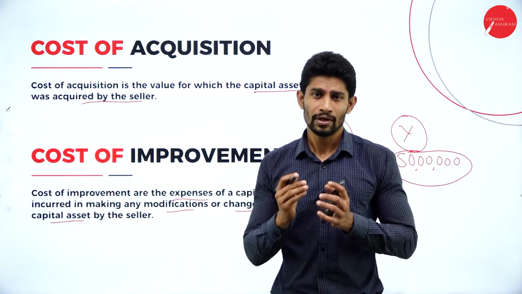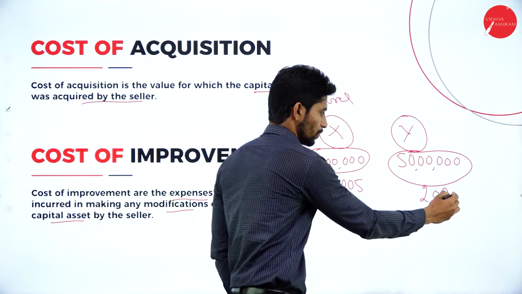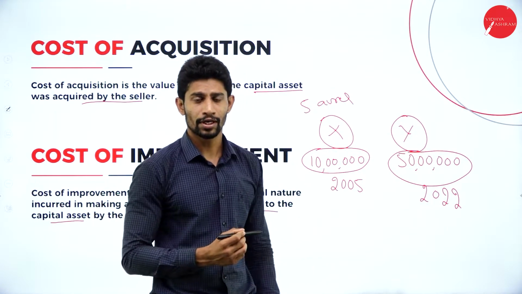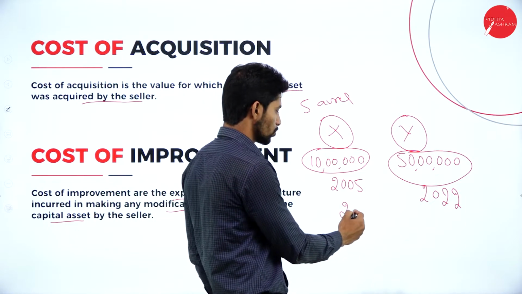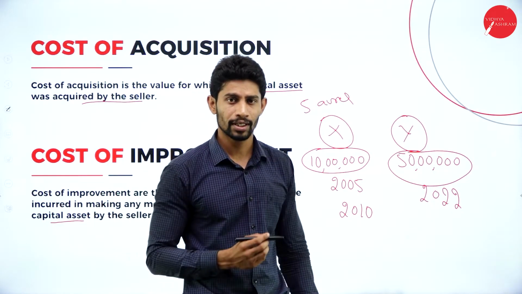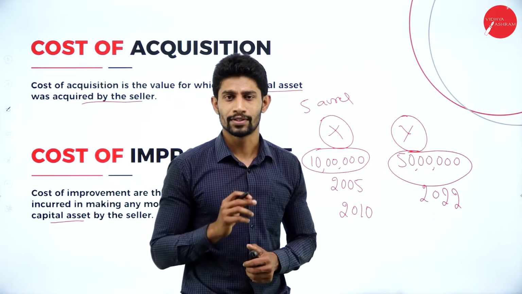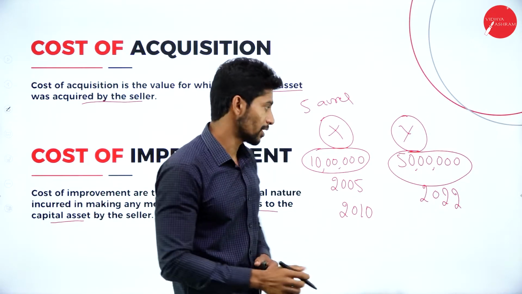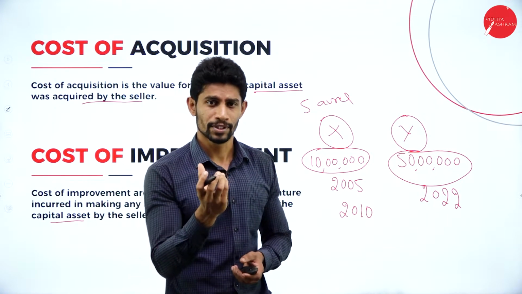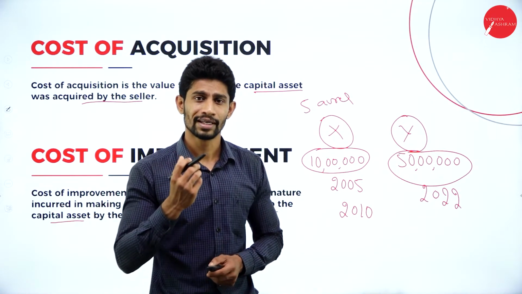From 2005 till 2022, the property is going to be in the name of Mr. X. What Mr. X did in 2010 is modify the property. In 2010, he renovated the property and spent 5 lakh rupees. That 5 lakh rupees is called cost of improvement.